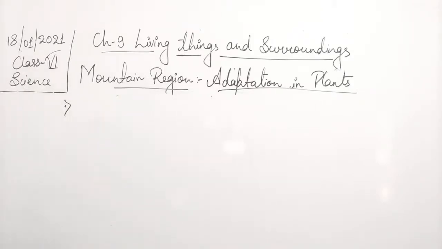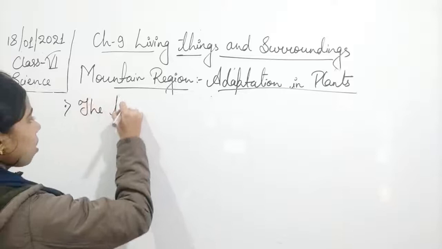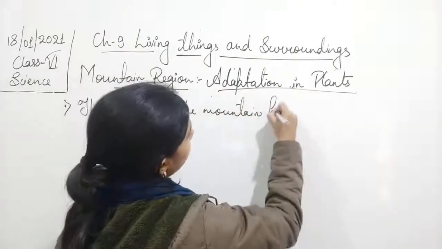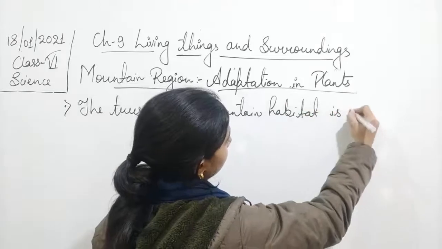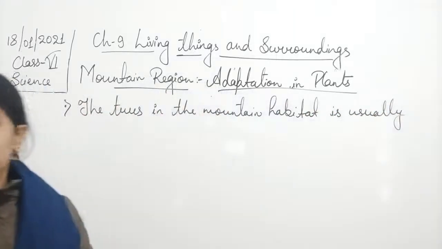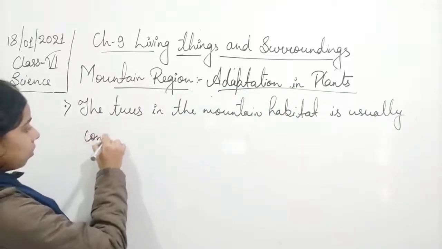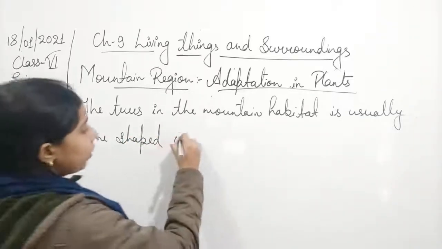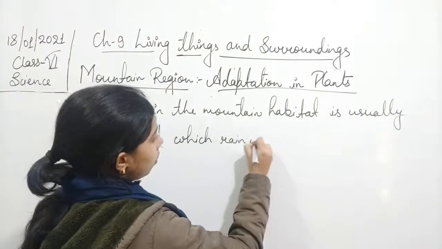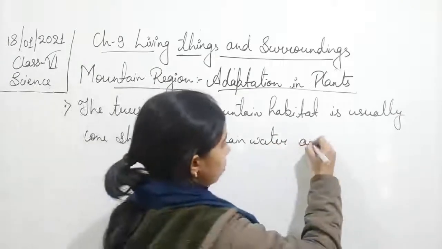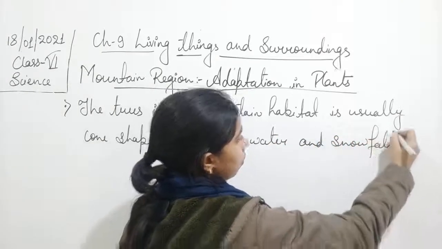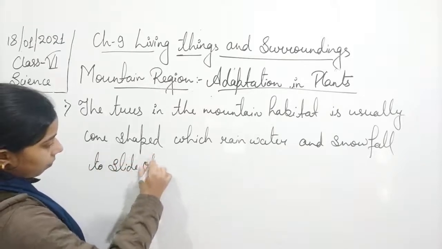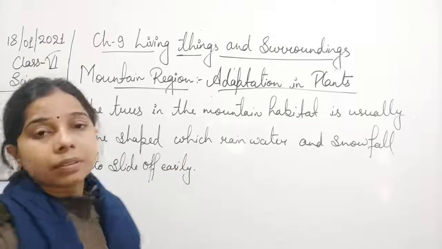Okay, so we can write that the trees in the mountain habitats are usually cone-shaped, which makes the rainwater and snowfall slide off easily.